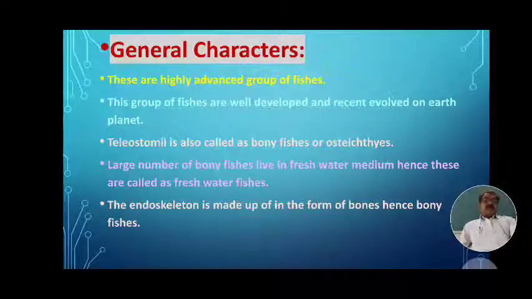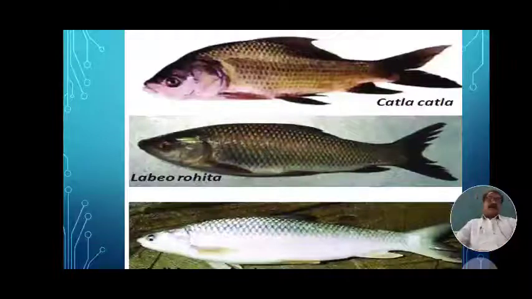In Teleostomi, the endoskeleton is made up of bones. Osteo means bones, ichthys means fish. In those fishes, the internal framework, the endoskeleton, is bony. Hence these are called Osteichthyes, or bony fishes. Why are they called bony fishes? Because the endoskeleton is made up of bones. This is the general character.